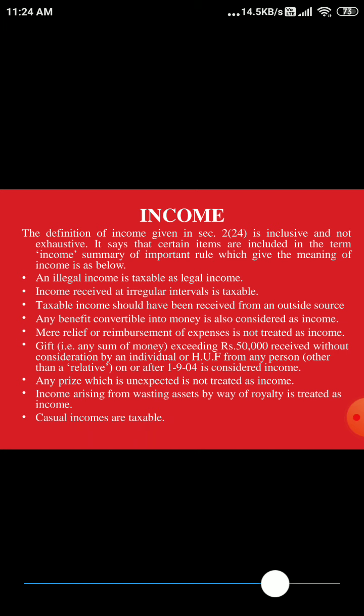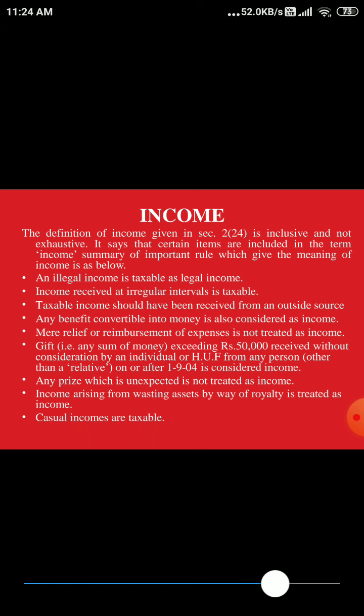Income received at regular intervals is taxable. If anybody is receiving any income at regular intervals, like a salary regularly, a commission regularly, or rent regularly, that is also treated as income and it is taxable. Taxable income should come from one of the sources specified, right? If you are getting any income, it should be covered under the 5 heads of income tax.